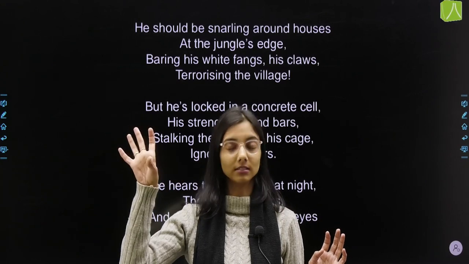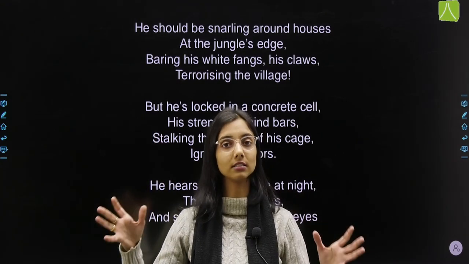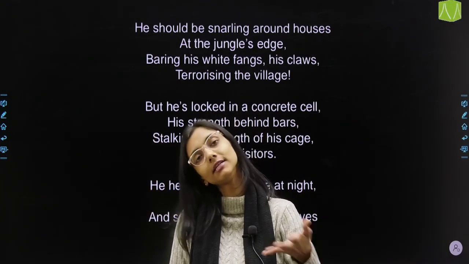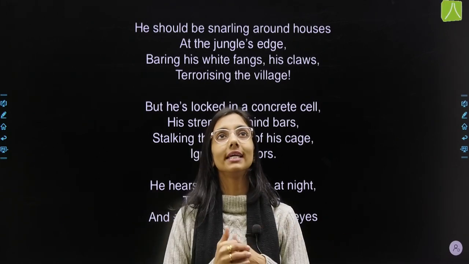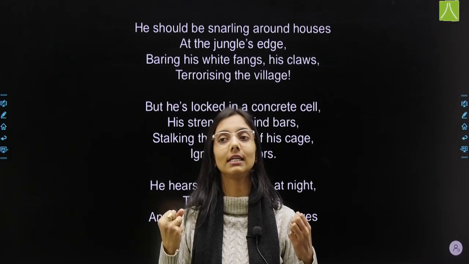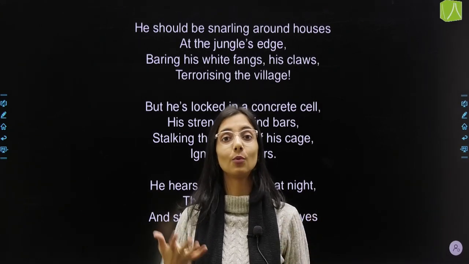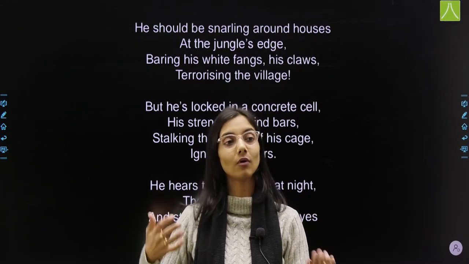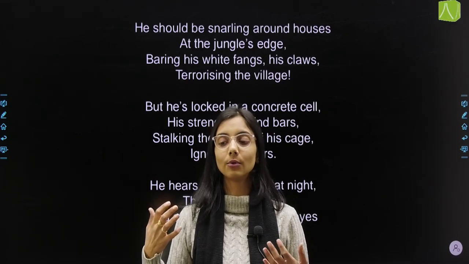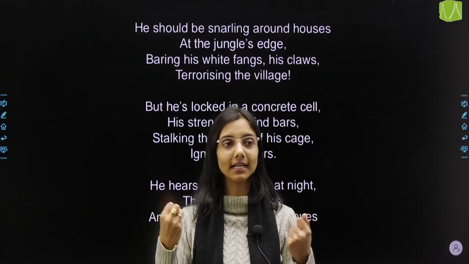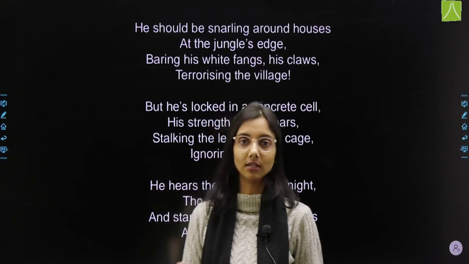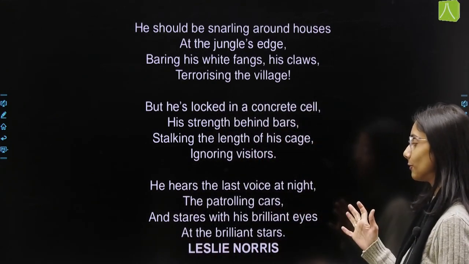It's the stars, the sky and the stars, they are the same. जैसे कि वो जंगल में थे वैसे ही वो zoo में है. ठीक है, so he is looking at those stars and he is wondering whether he would be able to go back to the jungle. कभी वो वापस जा पाएगा, and what life, the great life that he had in the jungle. Okay, so that's the poem, everyone.